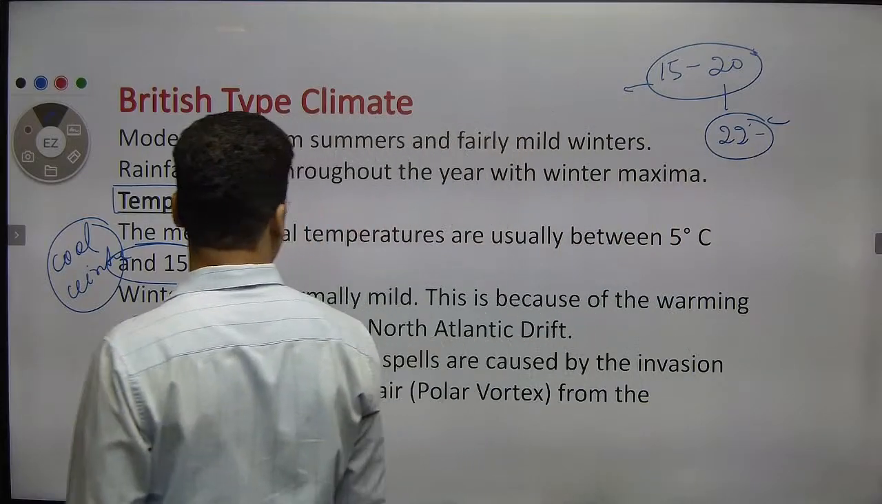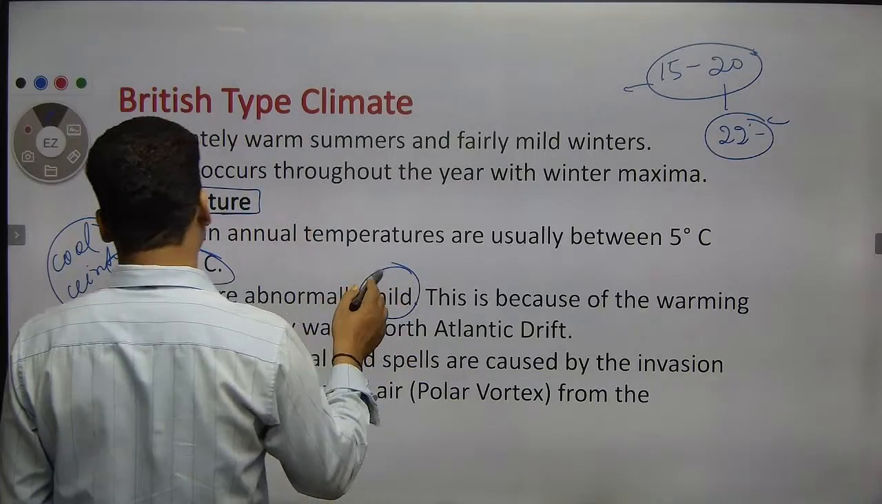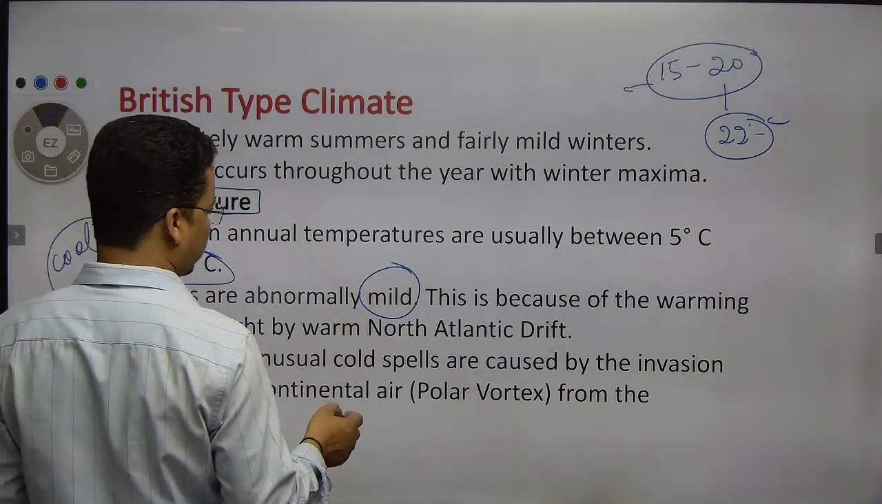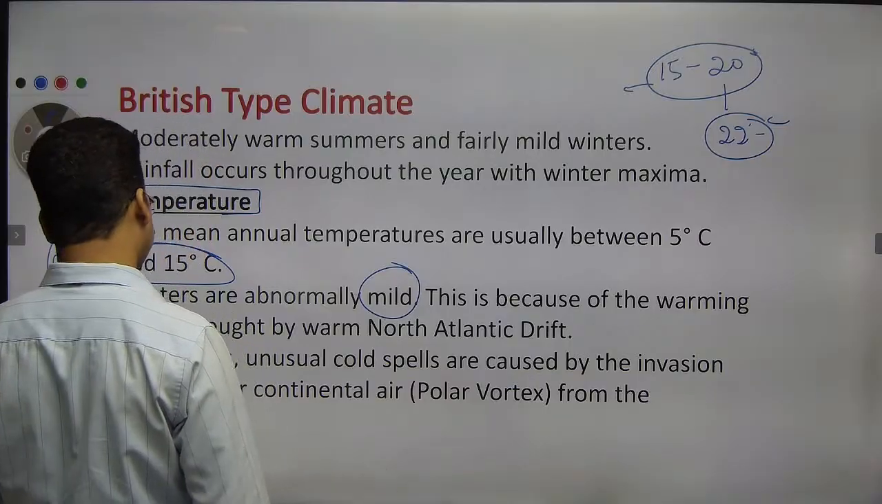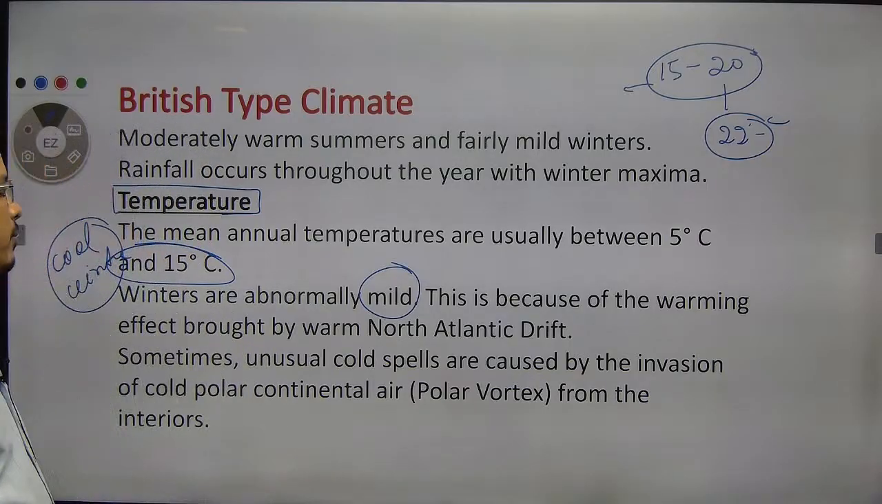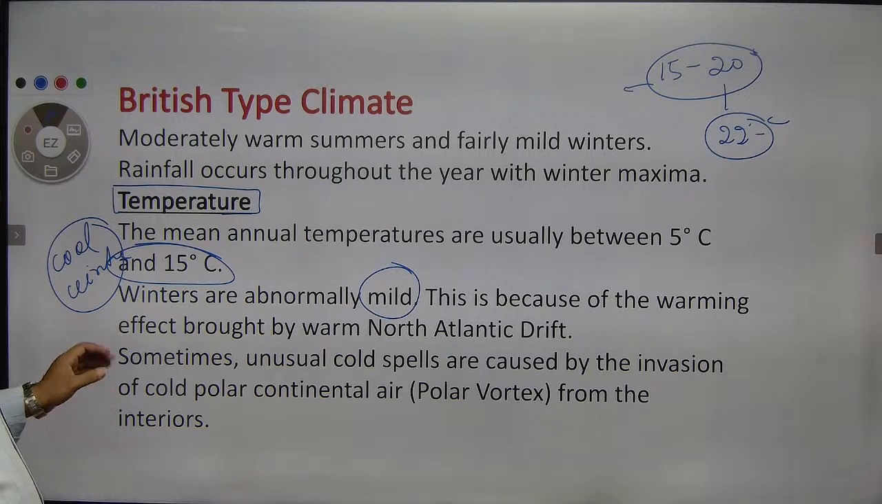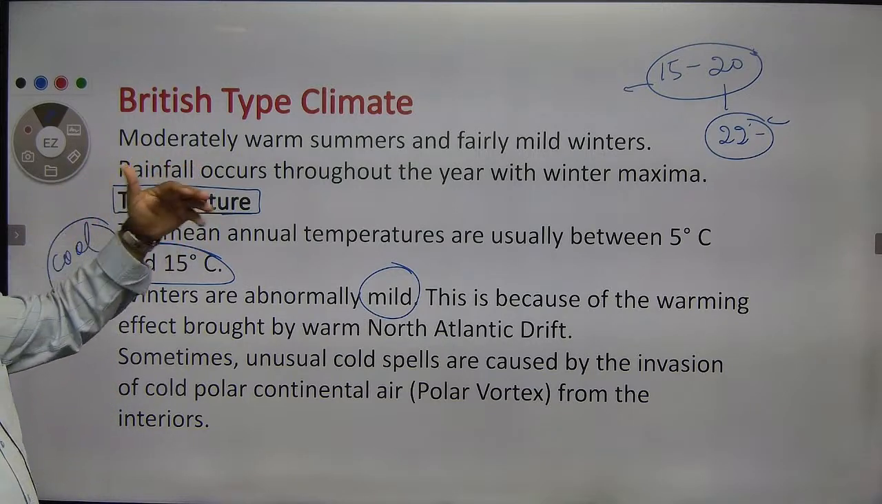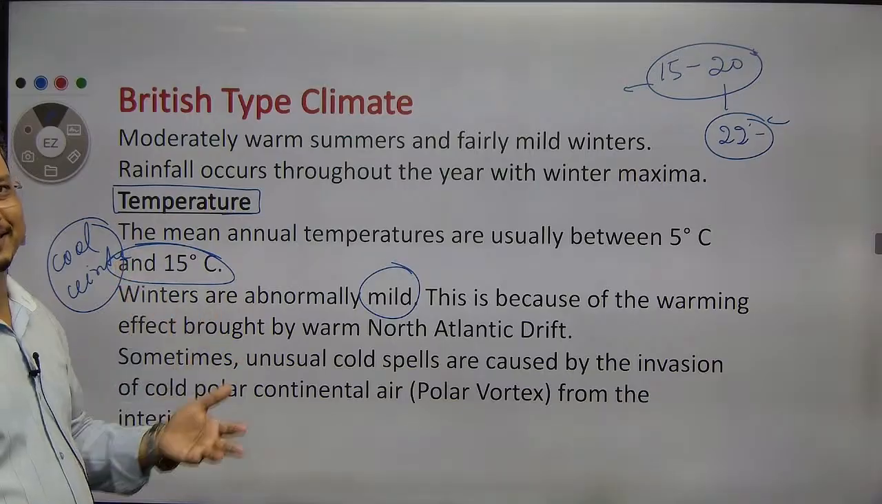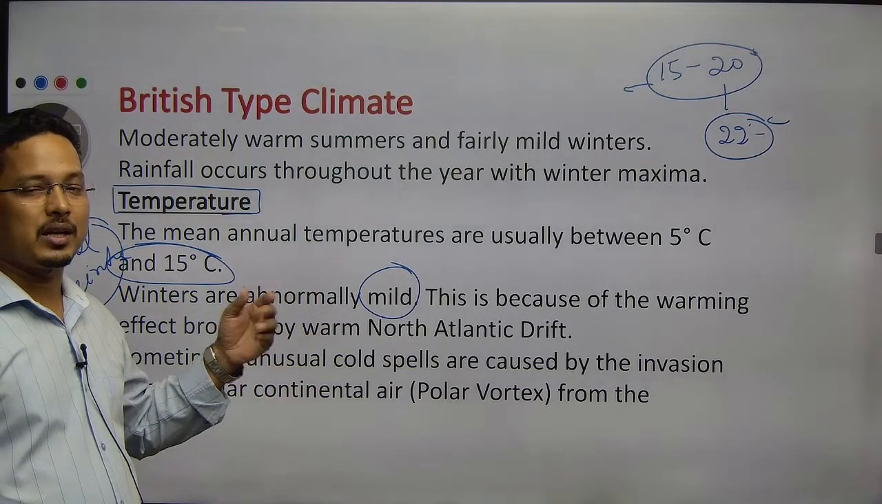Now winters are normally mild, as I said, cool, because of the Atlantic drift. A warm current prevails in that region. So sometimes unusual cold spells cause the invasion of the cold continental polar vortex. Sometimes the polar vortex comes, but there are very rare chances of the polar vortex coming to the UK.